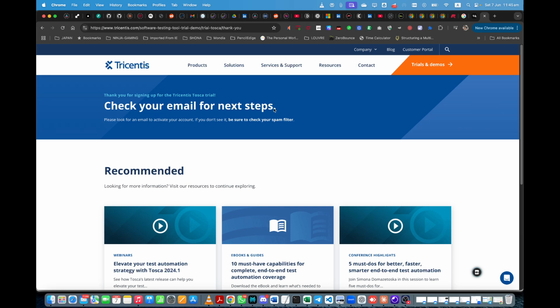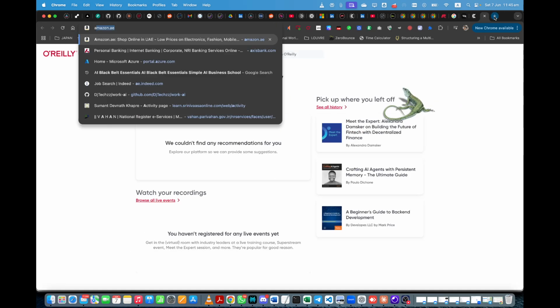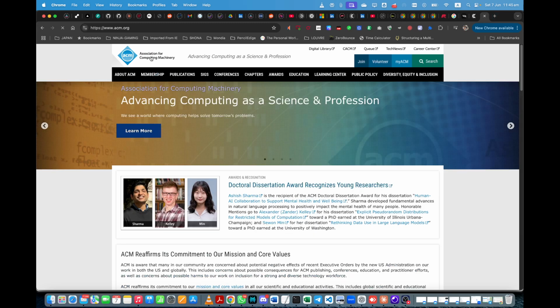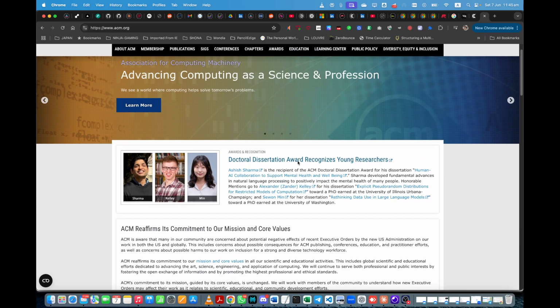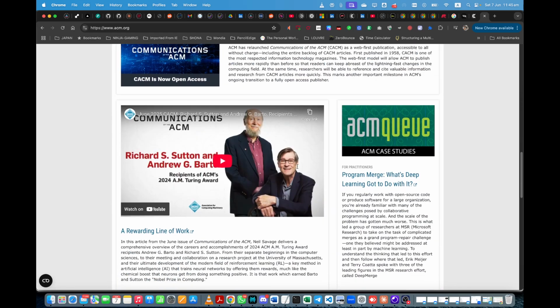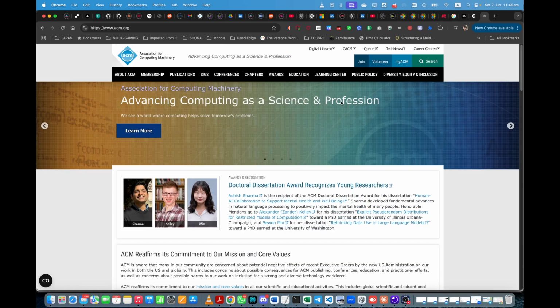It's an organization, but it has many benefits actually. I will just talk a little bit about ACM. This is the Association for Computing Machinery. It's an organization and one can learn from them, that is for sure. Anyone can attend conferences. Some conferences can be free also, but anyway.